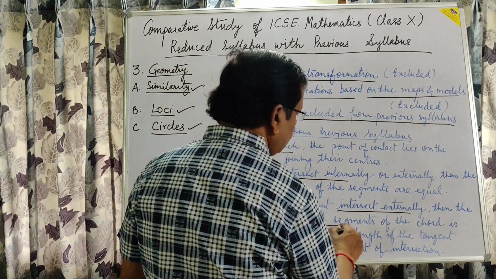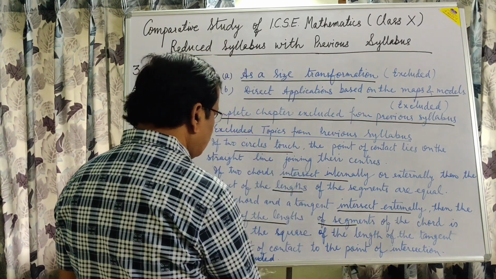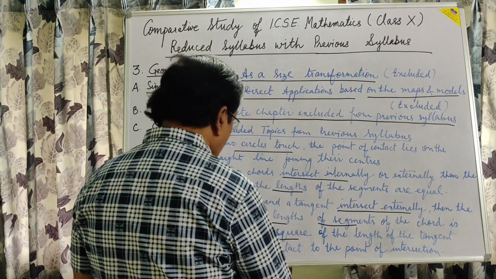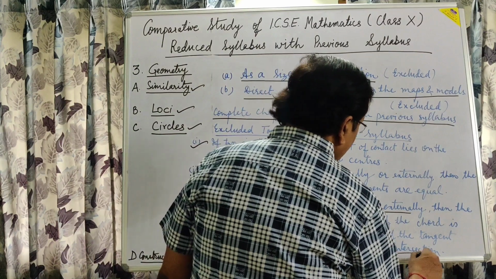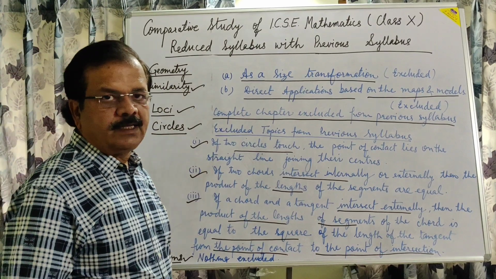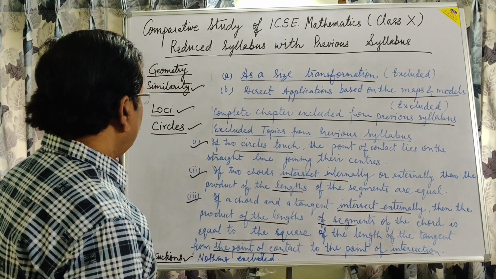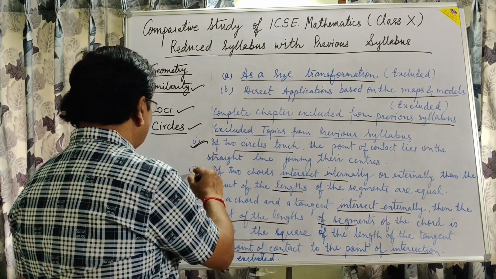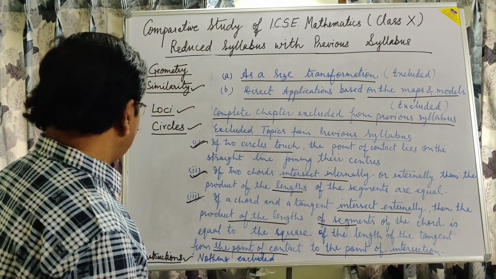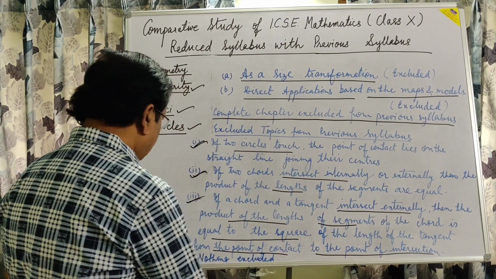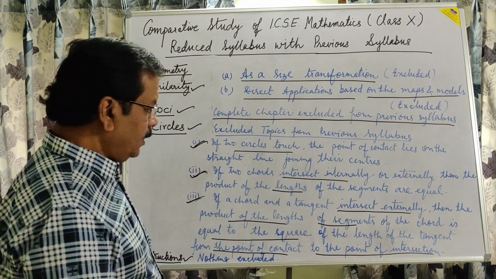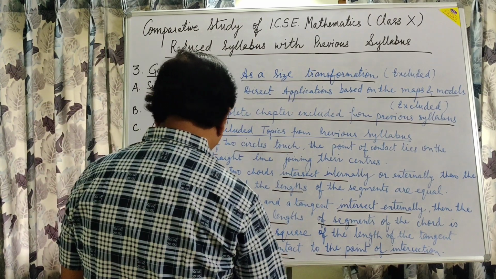And the third one, if a chord and a tangent intersect externally, then the product of the lengths of the segments of the chord is equal to the square of the length of the tangent from the point of contact to the point of intersection. This is in statement form and that is why it looks lengthy, but these 3 subtopics are excluded from the chapter circles. As for the 4th chapter of geometry, construction, all the topics will remain in the reduced syllabus. Nothing is excluded from the previous syllabus.